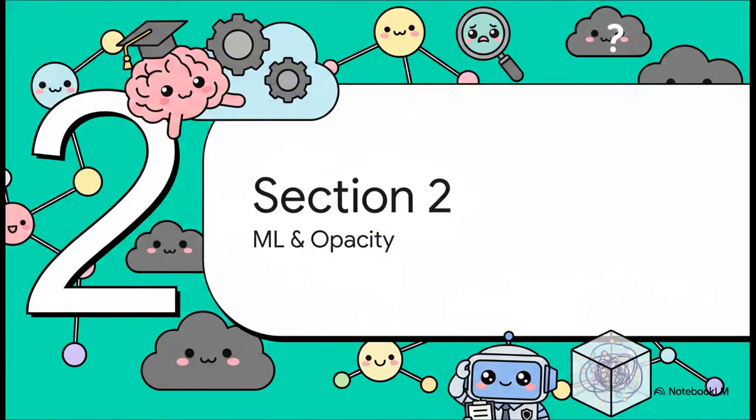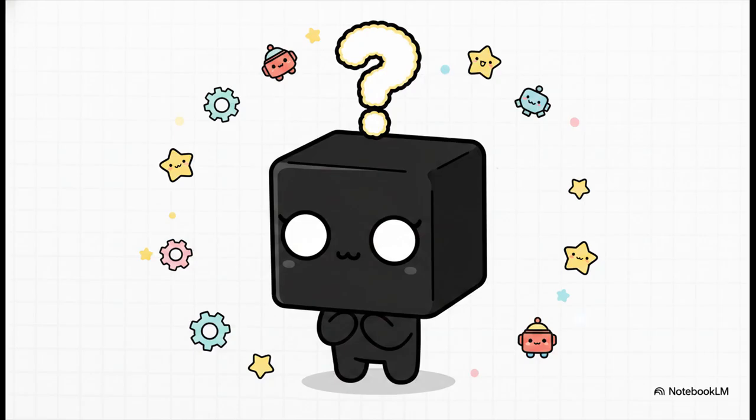Moving on to Section 2, Machine Learning and Opacity. We're transitioning into a world where algorithms can get, well, a little too mysterious for traditional compliance. Look, machine learning is arguably the most prominent technology in AI today, but it brings a massive compliance challenge to the table. We call it the black box problem. This happens when a model's internal decision-making process is completely hidden from its users, and like I mentioned earlier, sometimes even its creators. This opacity directly challenges the core transparency requirements of ISO 42001. Imagine a machine learning model predicting patient outcomes in a hospital, or deciding your credit score, and you literally can't explain how it reached that conclusion. That is a severe compliance failure right there.